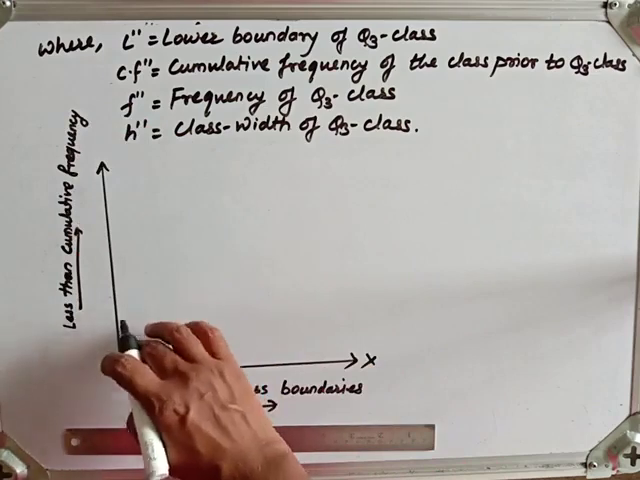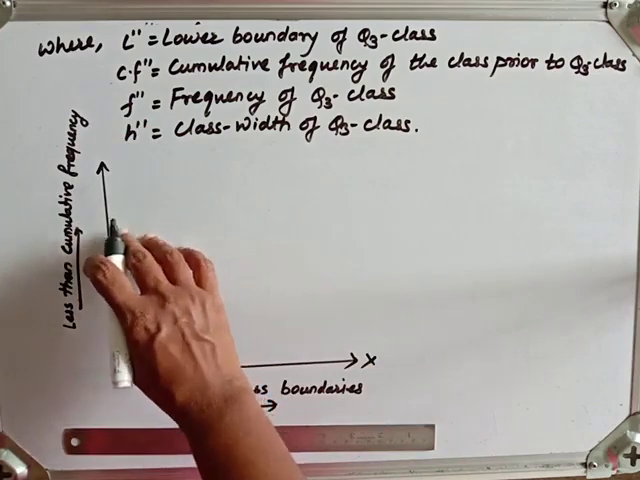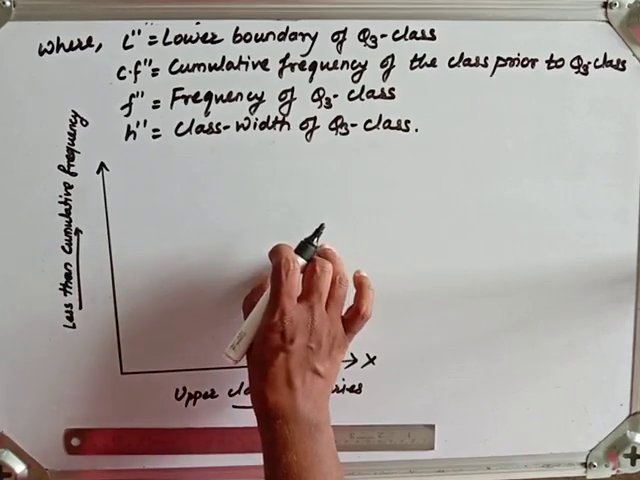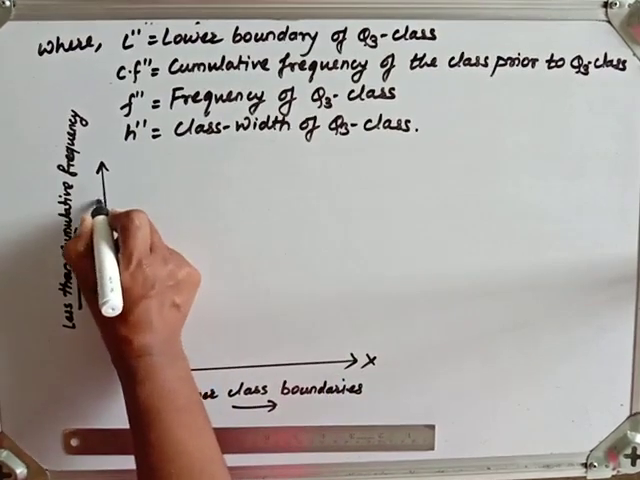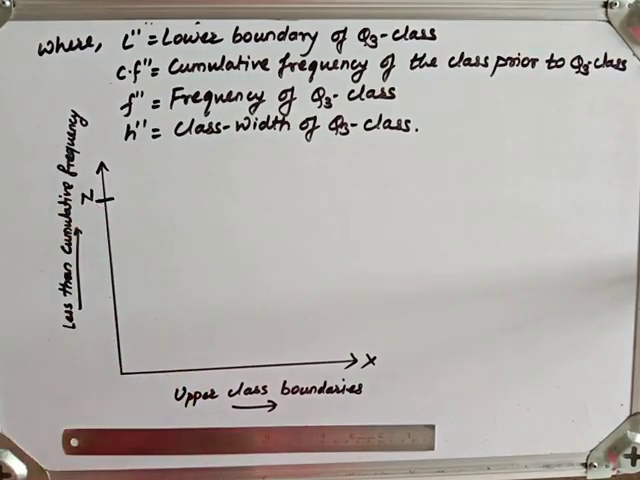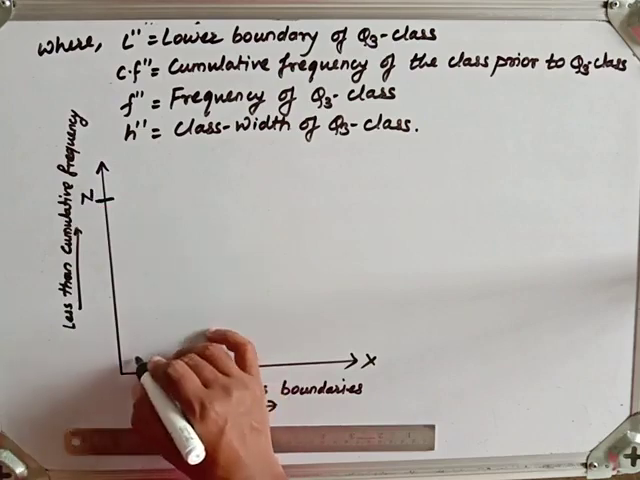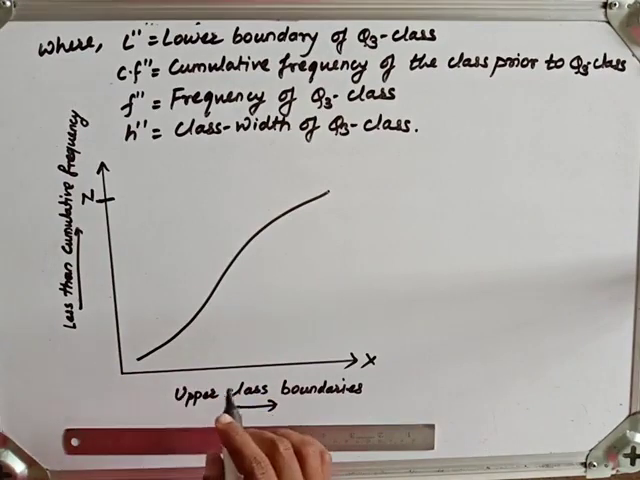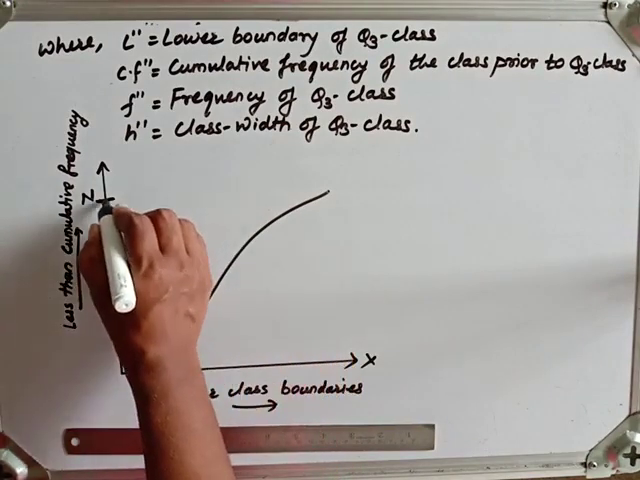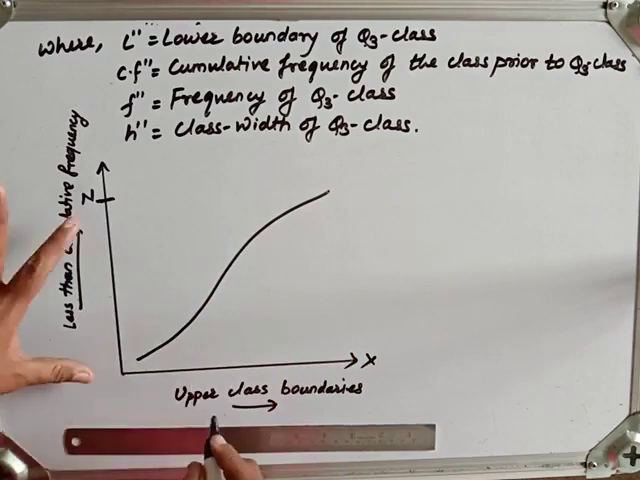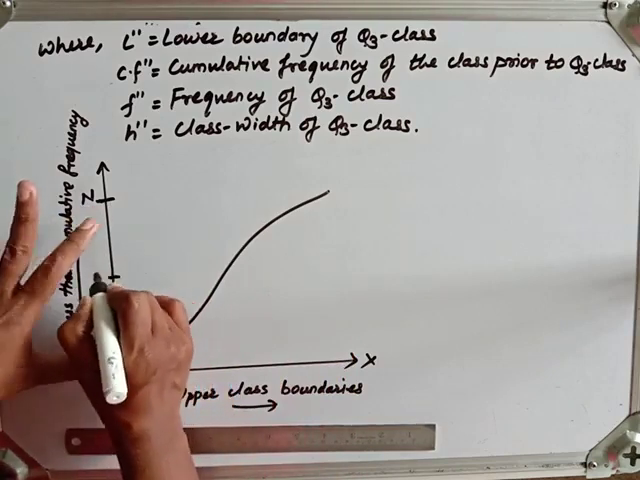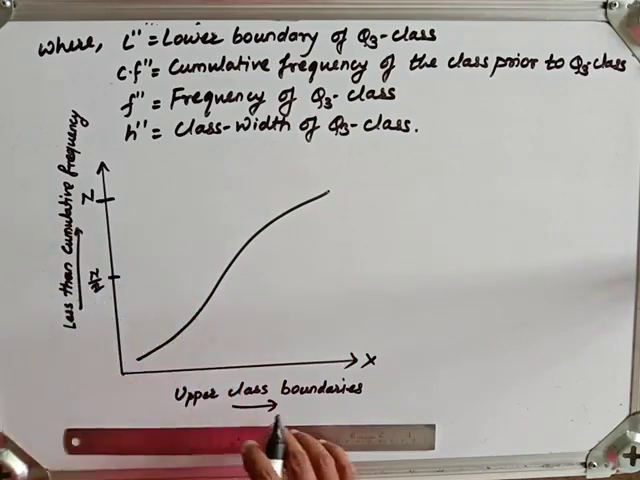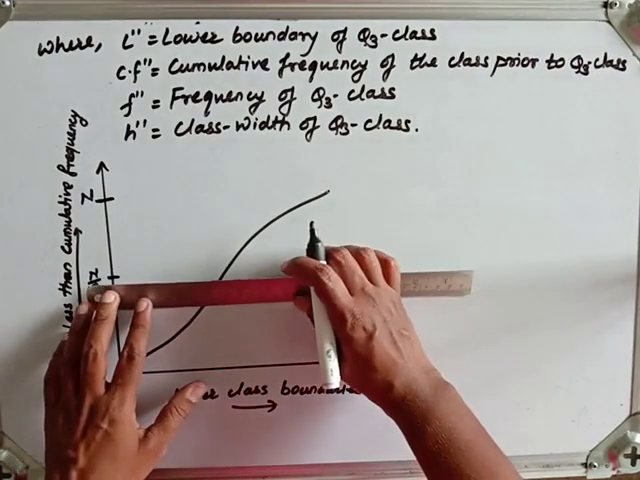Fine. You know, after adding up the less than type cumulative frequencies, the cumulative frequency for the last class is nothing but the total frequency. So somewhere here, suppose the total frequency is n. Now first of all let us draw the curve. Suppose our curve is as such. Now here, suppose this is n, and this is the origin. So according to this the half will be here. So that half will be nothing but n by 2.